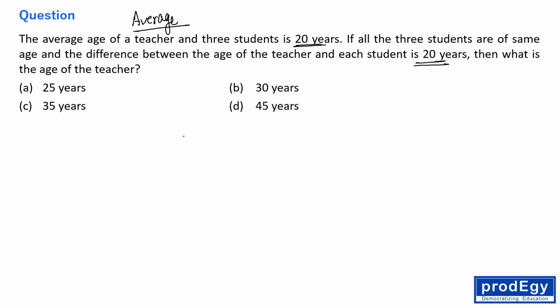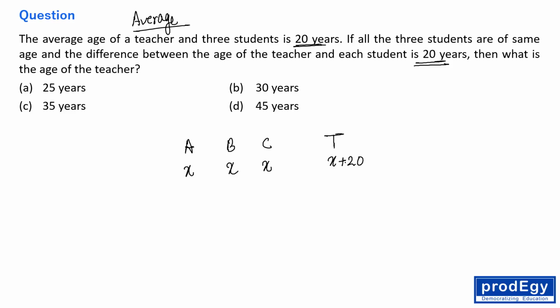It means what? Let's say A, B, C are the students and T is the teacher. Let's say like this, right? So the question is saying all the students are of the same age and the teacher is one of the students' age plus 20 years, right? So this is the situation. All the students are of the same age and the teacher is a student's age plus 20 years.